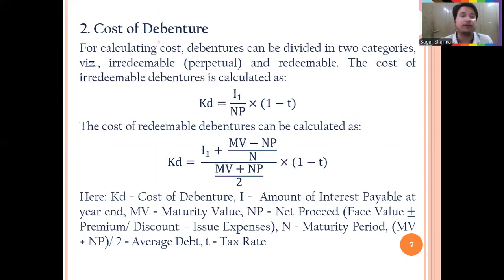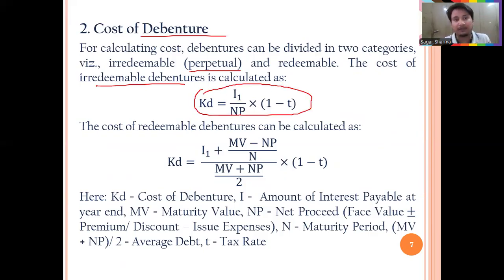Second one is cost of debenture. There are two types of debenture, redeemable as well as irredeemable. If the debentures are irredeemable, it means they are perpetual debentures, so it is the same formula, that is, the formula of cost of debt. But in the case of redeemable debentures, we will use this formula: interest plus maturity value minus net proceeds upon number of years, divided by MV plus NP upon 2, into 1 minus tax.